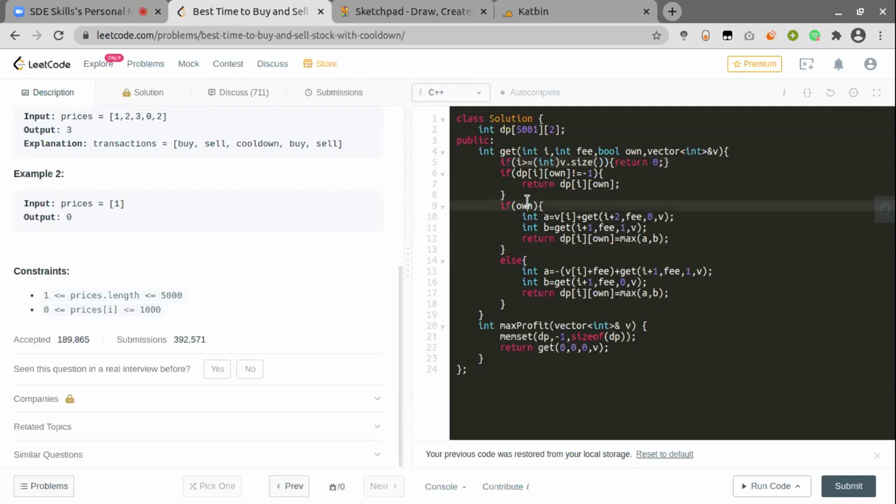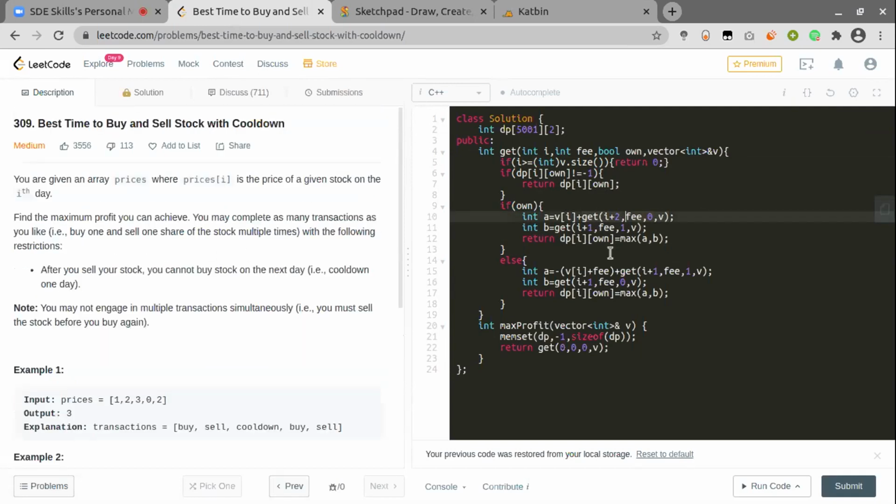Otherwise, if I own a particular stock, add that particular value, which means sell at that index and go to the i plus 2 index because 1 day would be consumed for the cooldown period. The other case would be to skip that case and go to the next index, and take the maximum of all those combinations.